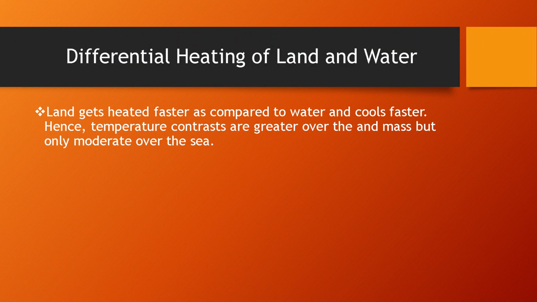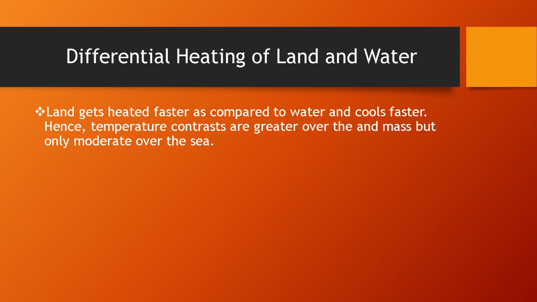Now we discuss differential heating of land and water. As you know, land gets heated faster as compared to water, and also cools faster, because land is still and water is mobile in nature. So during the daytime, when sunlight reaches the earth's surface, land absorbs this heat.